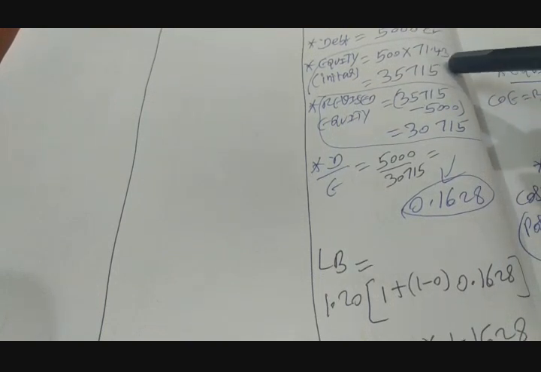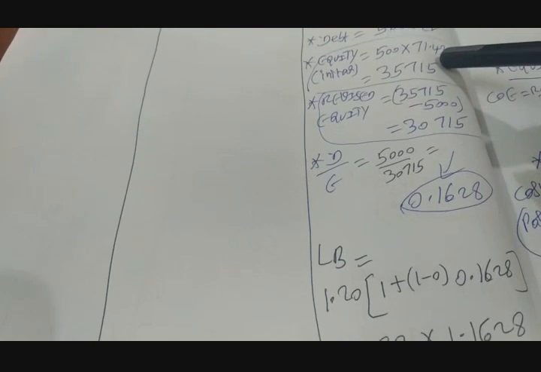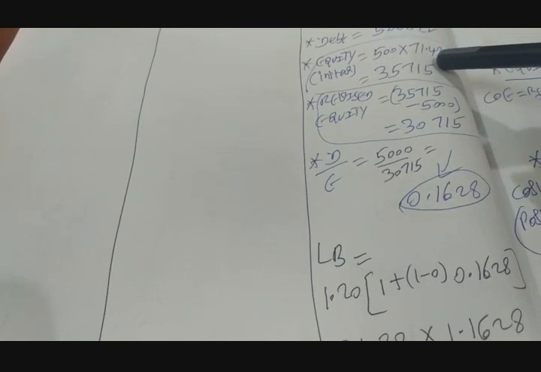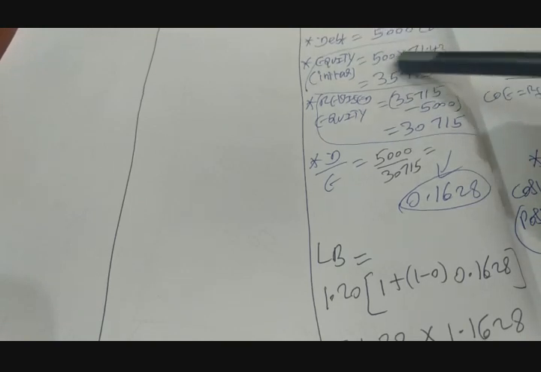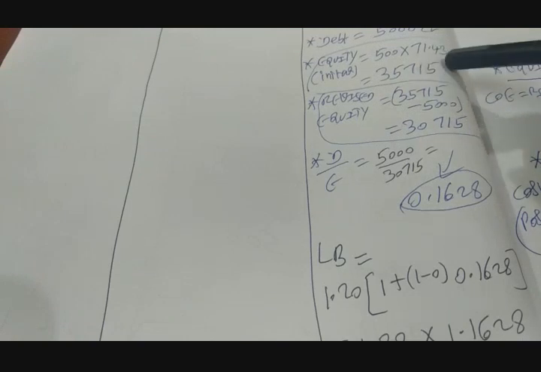I am not taking the book value from the balance sheet. For finding the cost of capital, cost of equity, valuation purposes, or any computation in finance, it is suggested you take the market value of equity. That is nothing but number of shares into market price per share.